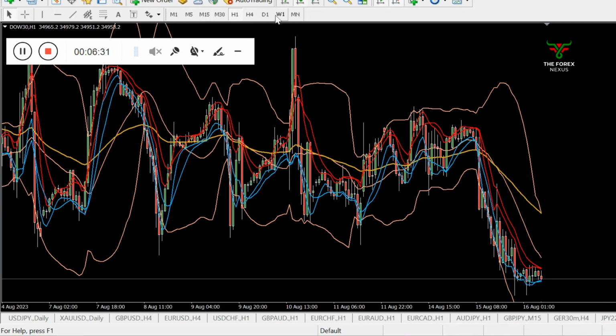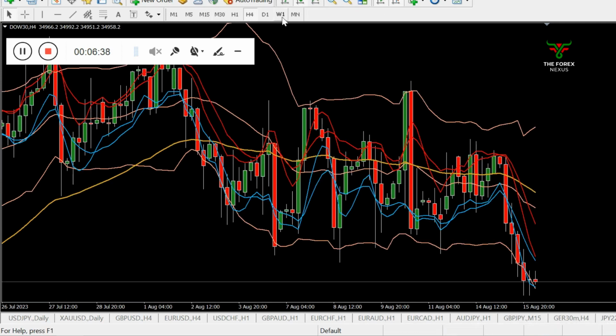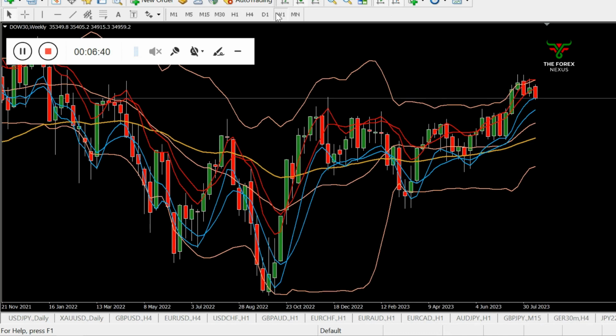Dow Jones, we got the momentum, but extreme is also forming. So on weekly time frame we have a re-entry buy, but also we have a sell scenario.